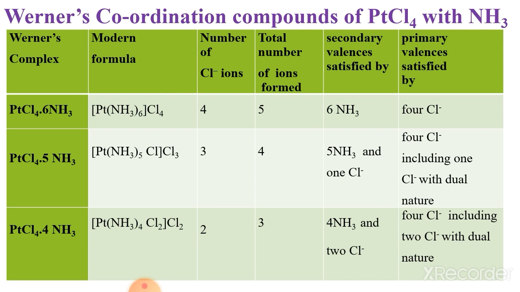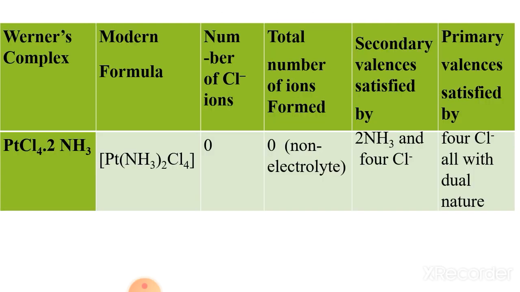One more thing to note down: the more the number of ions, the more the conductivity. So that's why [Pt(NH3)6]Cl4 is more conducting than [Pt(NH3)5Cl]Cl3, because it has a greater number of ions. Now, dear students, one more formula: PtCl4·2NH3. Here it is [Pt(NH3)2Cl4], and after the square bracket there are no anions.